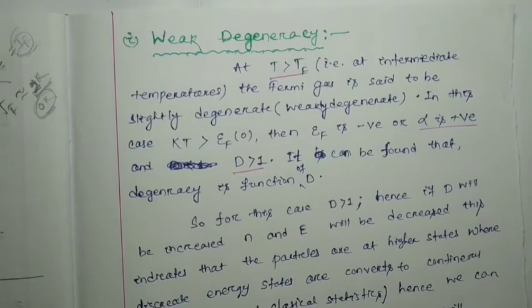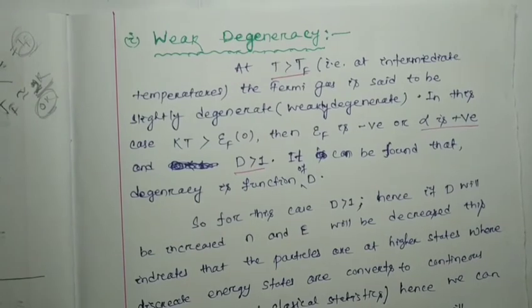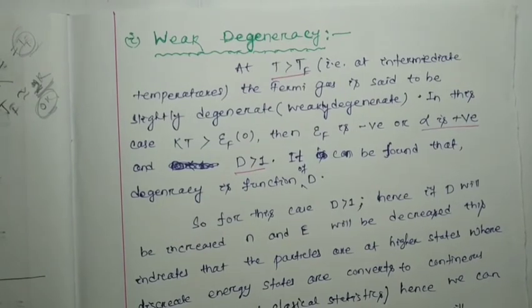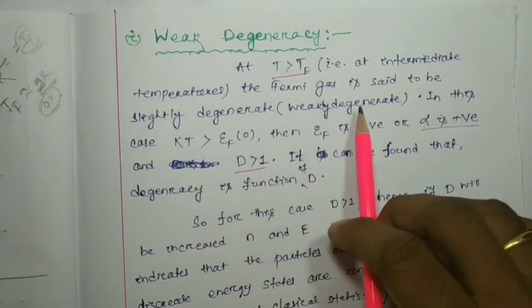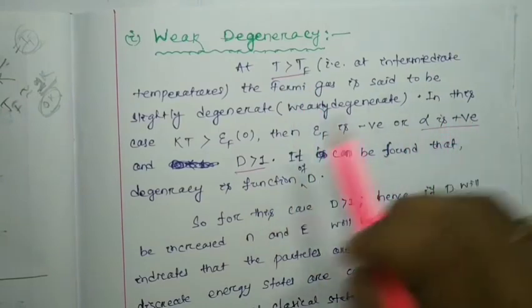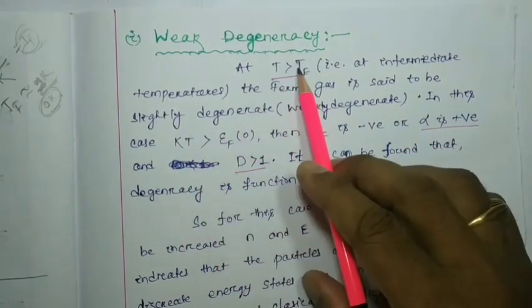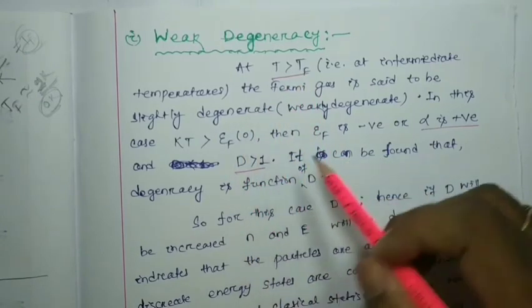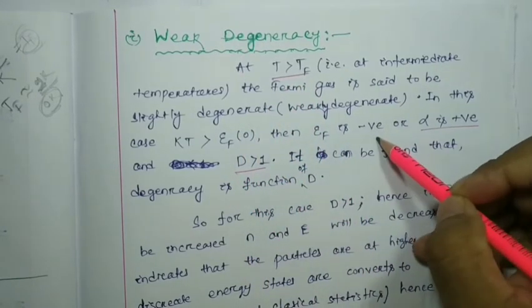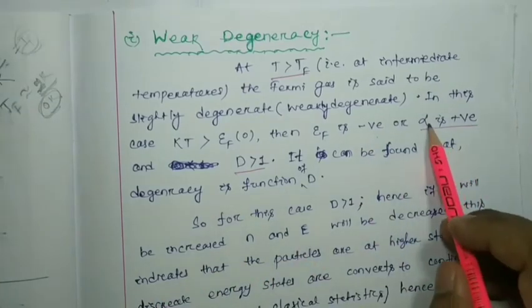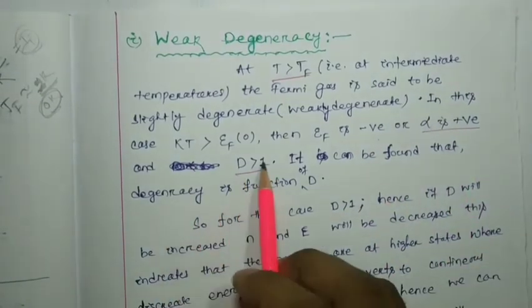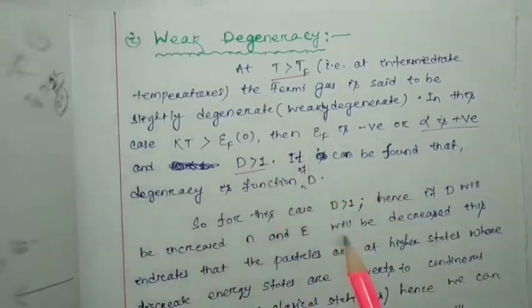If the temperature increases, the degeneracy decreases. So weakly degenerate when T is greater than Tf. In this case, obviously kT is greater than kTf, that is epsilon f0. Then epsilon f is negative, as we already discussed, alpha is positive, and D is greater than 1 for weak degeneracy.